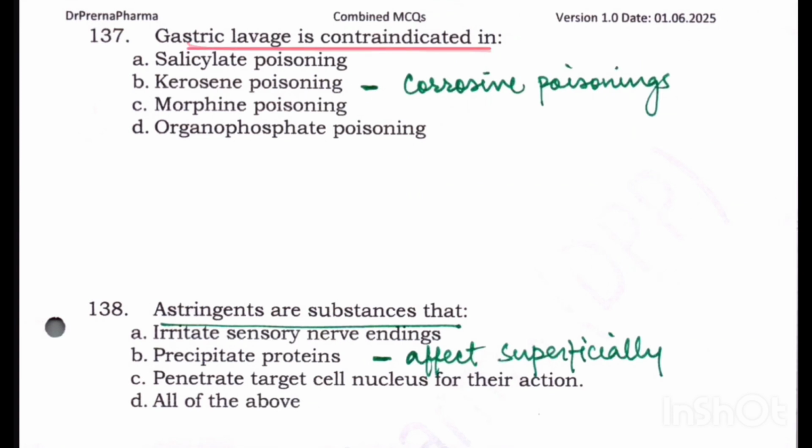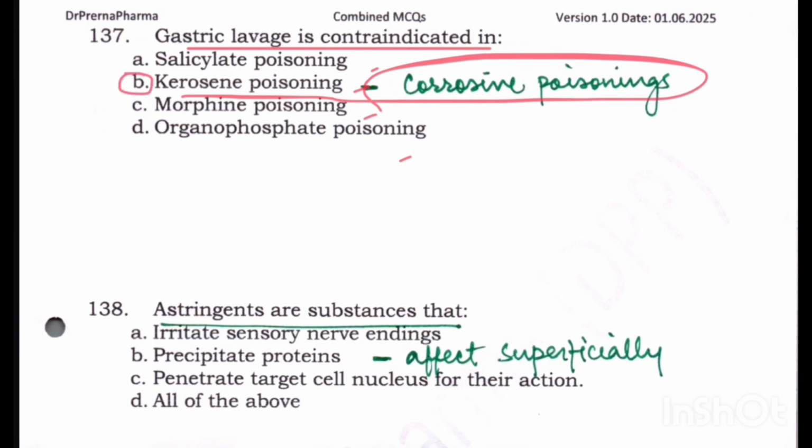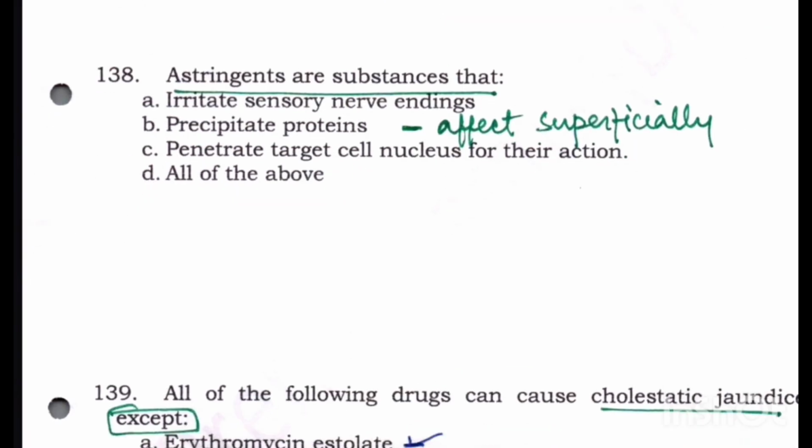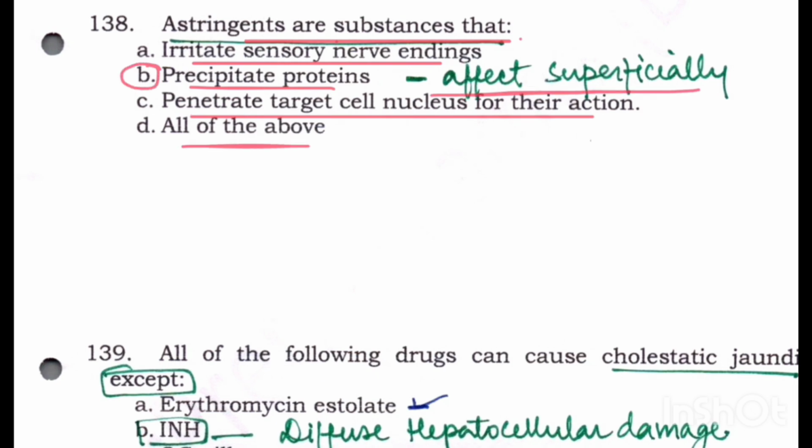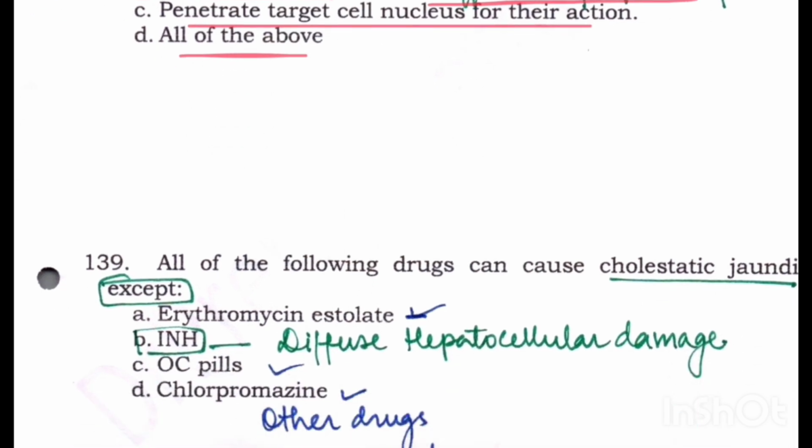Gastric lavage is contraindicated in salicylate, kerosene, morphine and OPC poisoning. Kerosene poisoning is a corrosive poisoning. In corrosive poisoning we never use gastric lavage. Why? Because then the whole thing will come up and will corrode the esophagus, so we don't want that damage. Astringents are substances that irritate the sensory nerve endings, precipitate proteins, penetrate the target cell nucleus, all of the above. Astringents actually precipitate proteins. They are used only superficially on the skin and not on cuts.